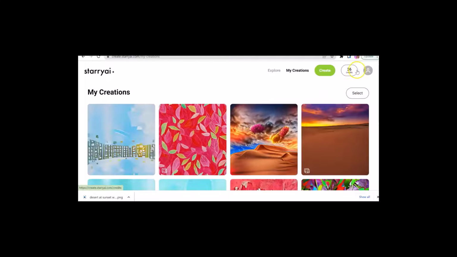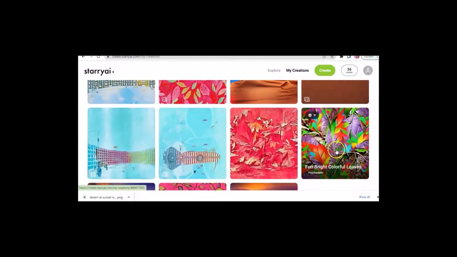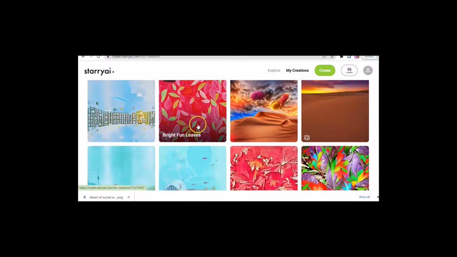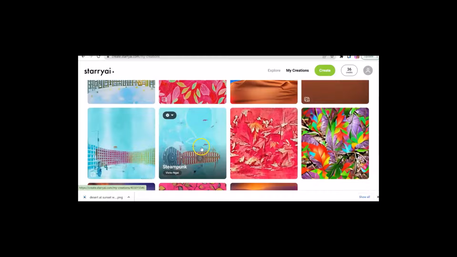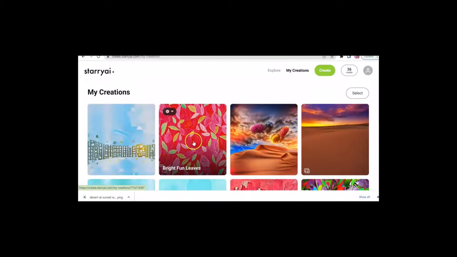And you can tell I've used one of these took 2 credits. So most of these took 1 credit. A couple of them, I think that one took 2 credits. I'm not quite sure why. If you use more than one style, I think they charge you an extra credit. But they're giving you 5 free a day. Now, this one's still in progress, but so far it's already looking completely different.